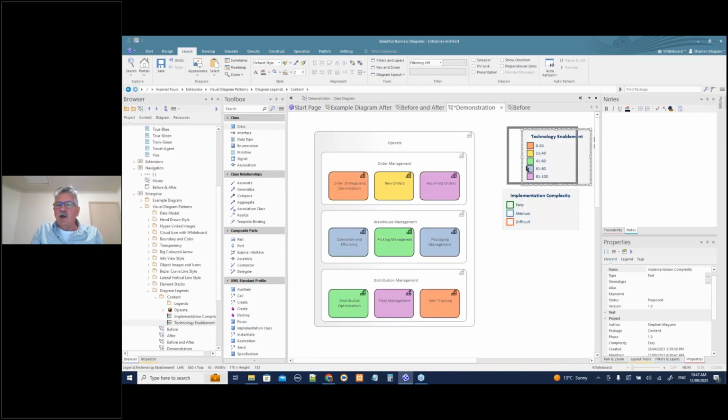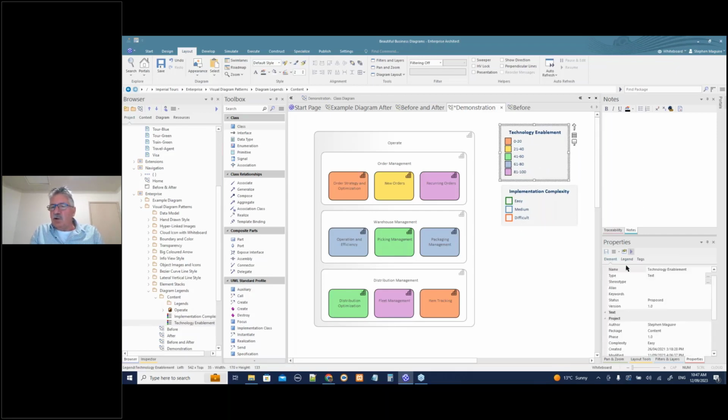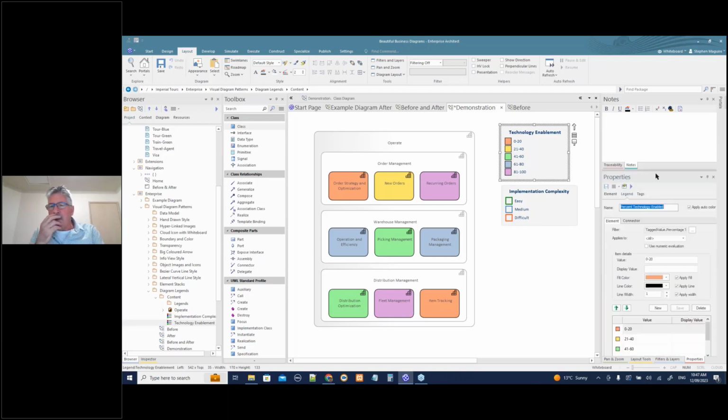So the legends are doing all this magic. And the legends are working off metadata. Let's have a look at that legend. It's not using colors in any way other than to use the metadata to color the elements. Look at that, well, that one's not doing what it should do.